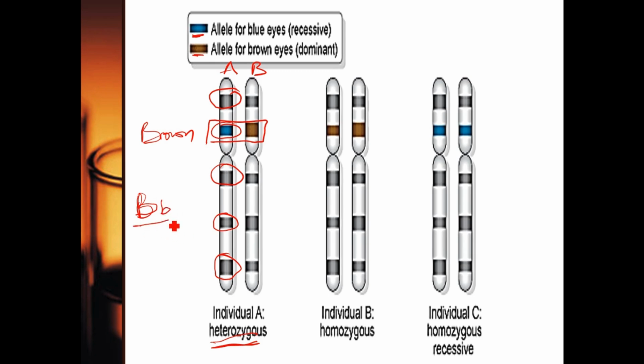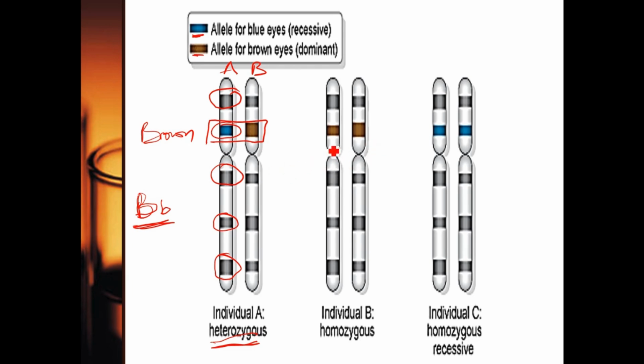So these are this person's two alleles, the two alleles this individual A is carrying. He's carrying a dominant brown eye and a recessive blue eye. So that's why I use the word heterozygous. Heterozygous is when the two alleles are contrasting, they are not the same.